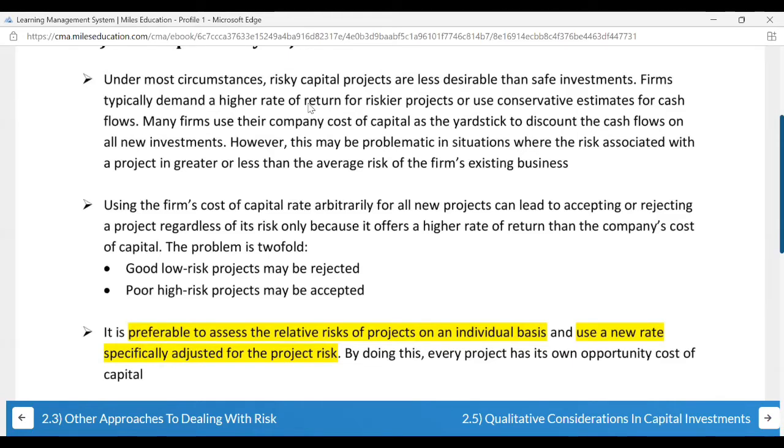Many firms use their company's cost of capital as the yardstick to discount the cash flow on all new investments. However, this may be problematic in situations where the risk associated with the project is greater or less than the average risk of the firm's existing business.